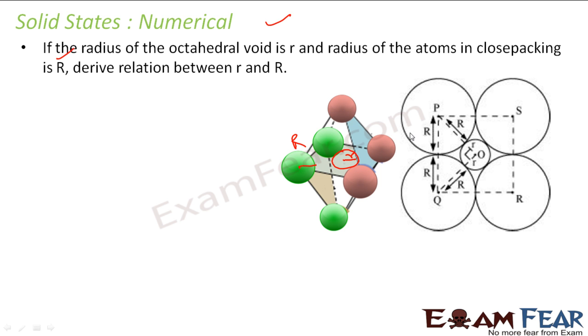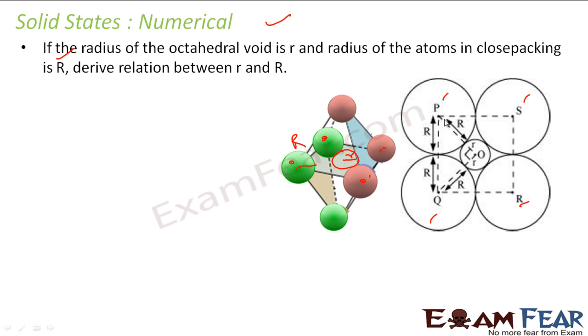Correct. So if you see the same thing I have drawn here, 1 2 3 4 circles, I have drawn. You'll get something like this. These big circles have the radius capital R and the small circle has the radius small r, and we have to derive the relationship between them.